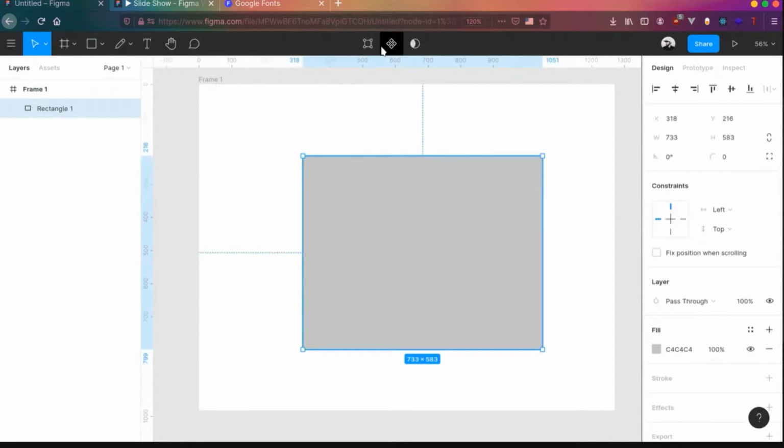Cool. The next thing is create a component out of it. We'll come back to that. The third thing is use as a mask. So we'll go into what use as a mask means. But before that, let's actually do something.